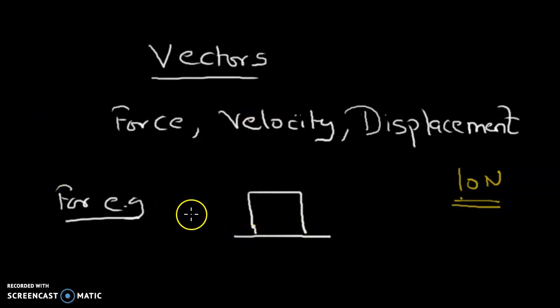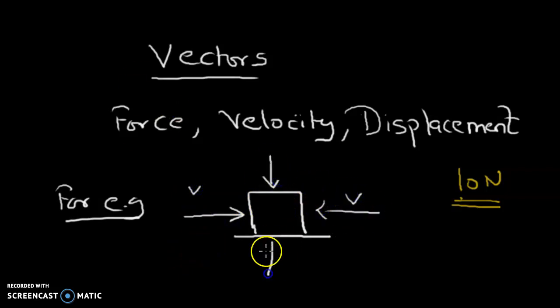You would say no, tell me the direction. Whether you apply force from this side or that side, tell me at least the direction. So in case of force, only magnitude is not sufficient to talk about the impact. You need to have the direction as well. So this one is a vector quantity.